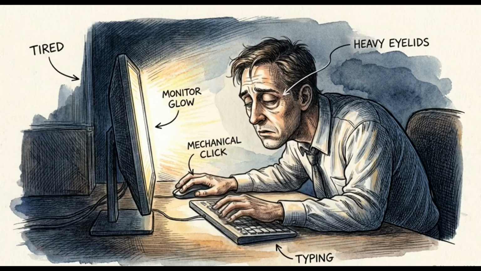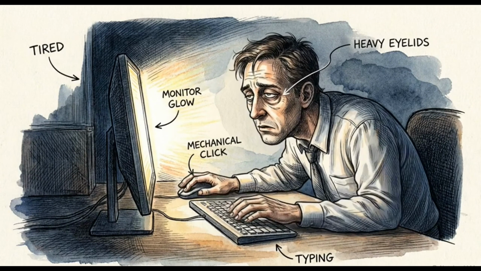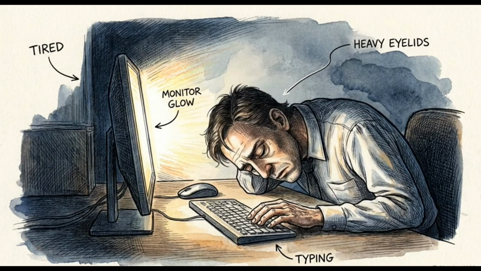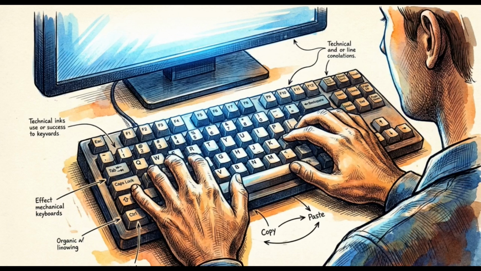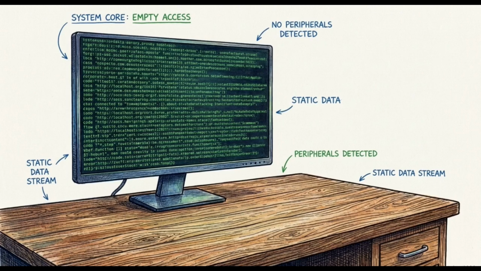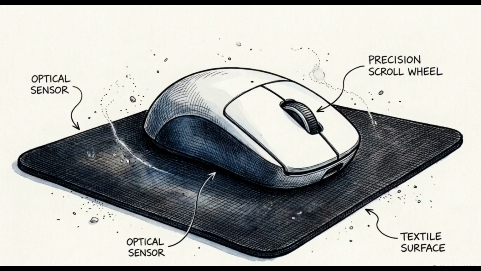ChatGPT is brilliantly smart, but right now we are stuck acting as its manual delivery system, spending our day copying its answers and pasting them into other apps. A standard language model is essentially a brain in a jar. It can think and generate text, but it has no digital hands. It cannot click buttons or move files on its own.